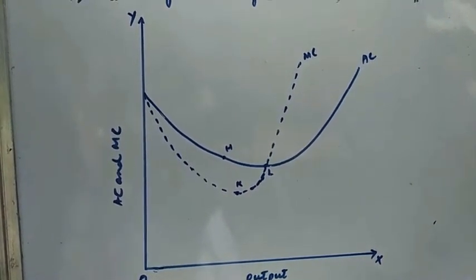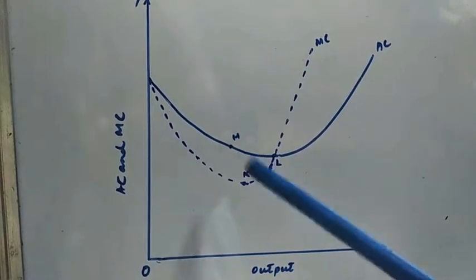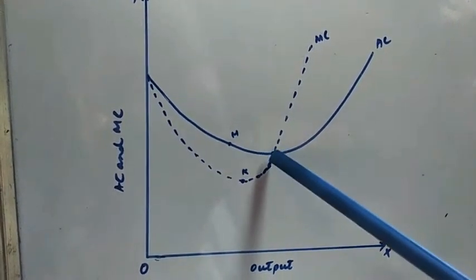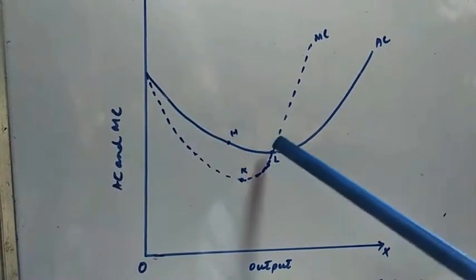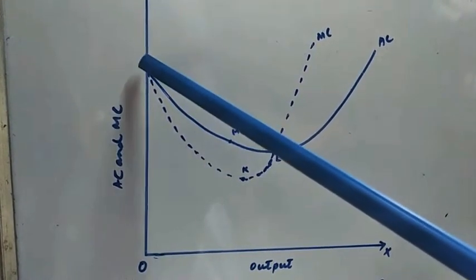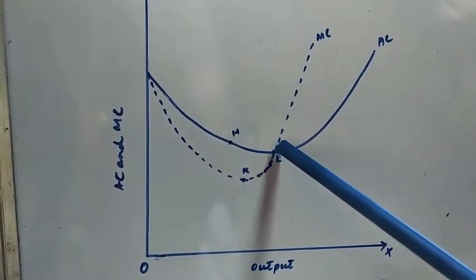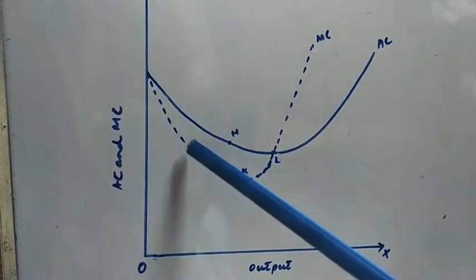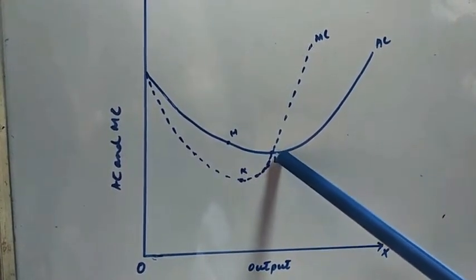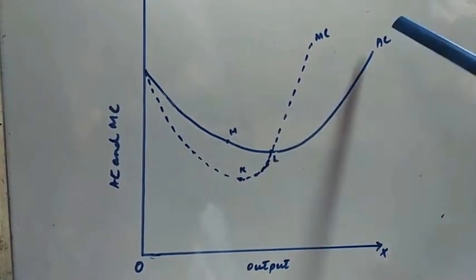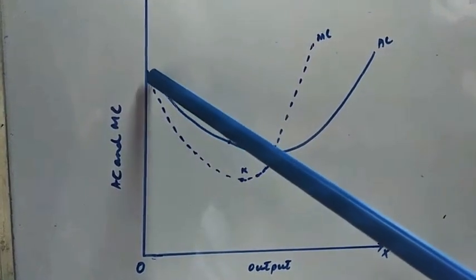And you will see that when marginal cost is lying below average cost, the average cost is falling till point L. So marginal cost lying below average cost till point L, the average cost is falling.